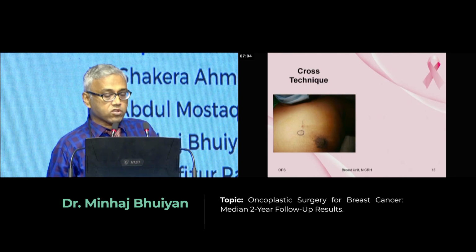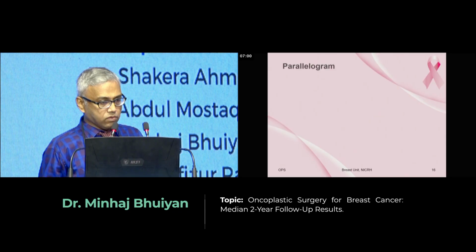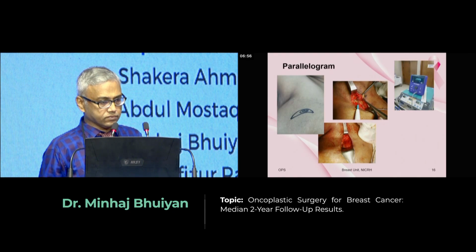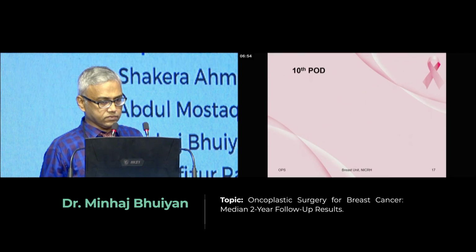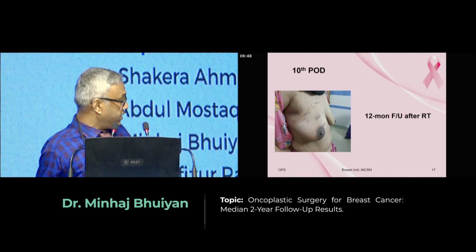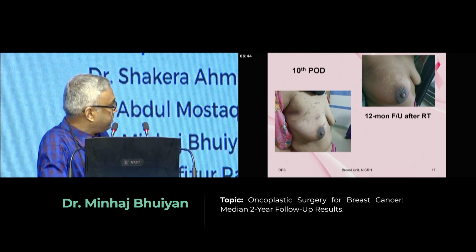We also adopt the cross techniques. We also go for parallelogram. This is the 10-month postoperative result, and this is after 12 months follow-up after getting radiotherapy.